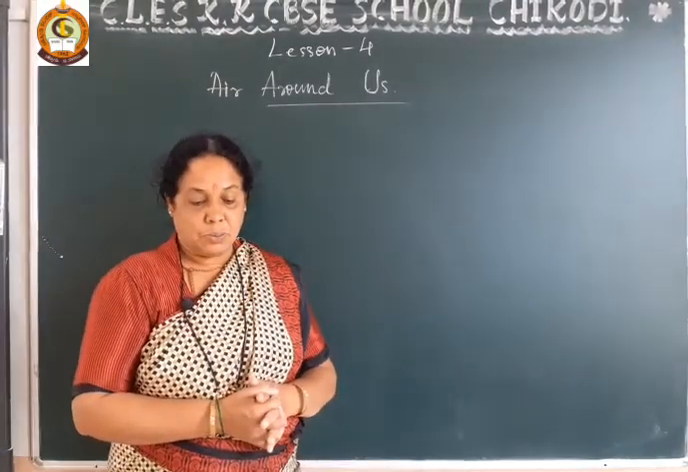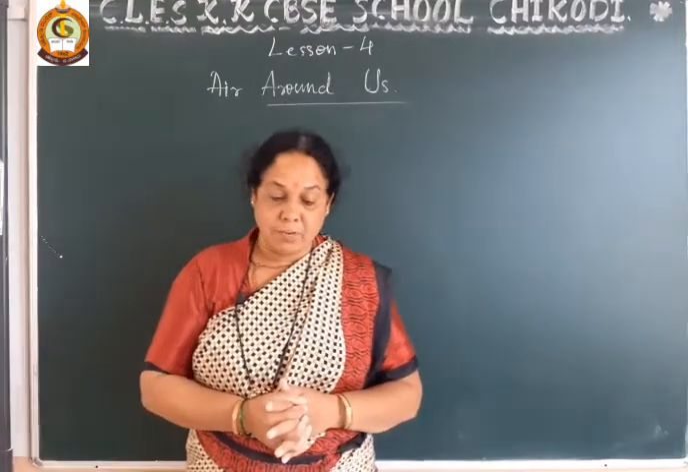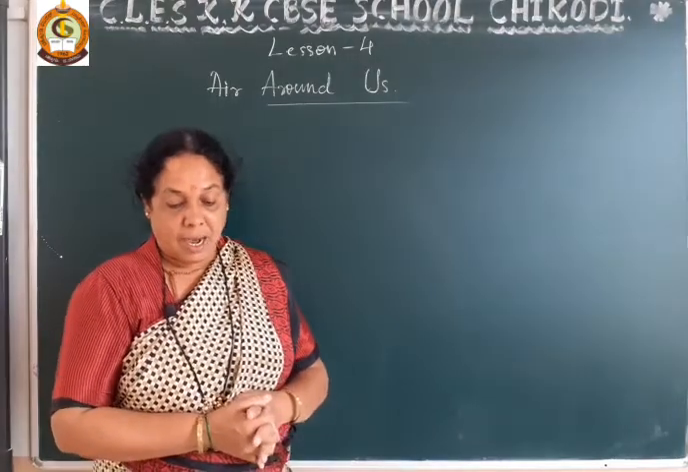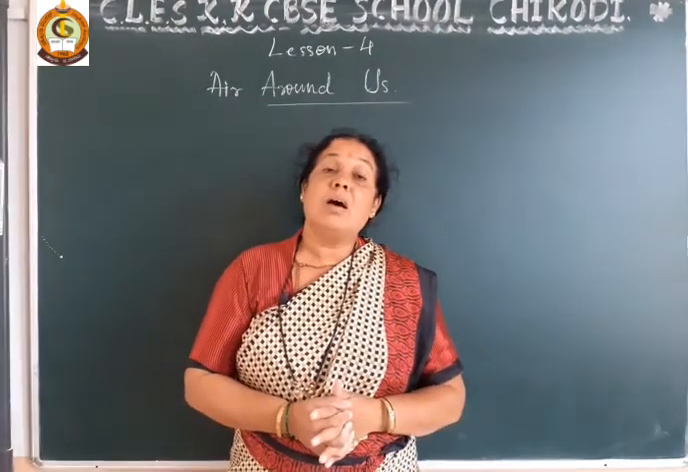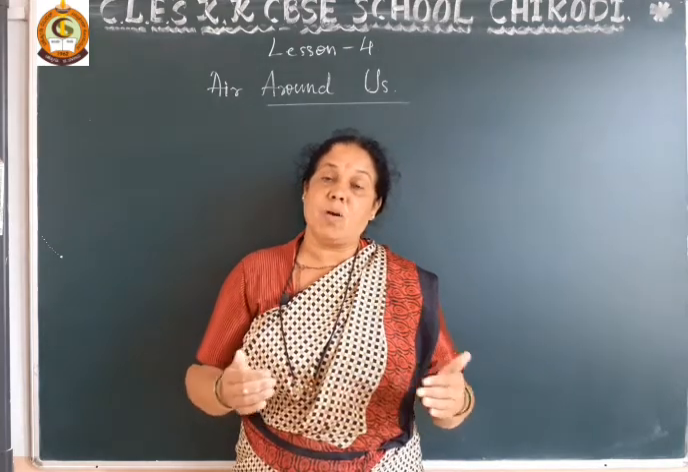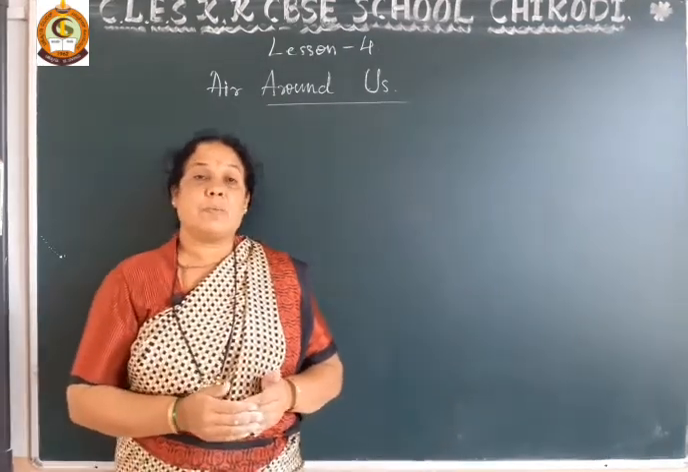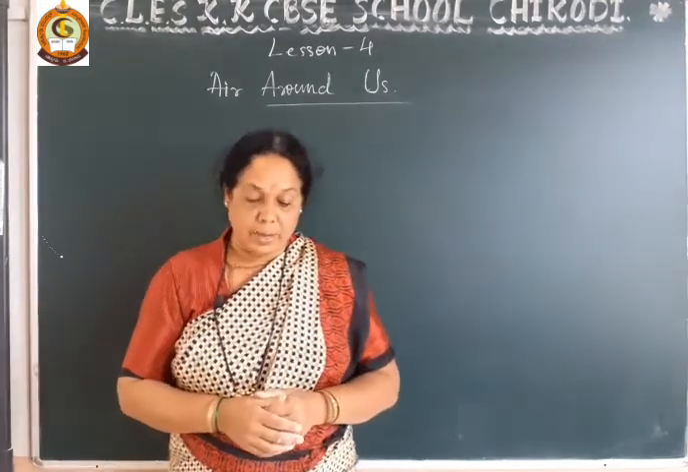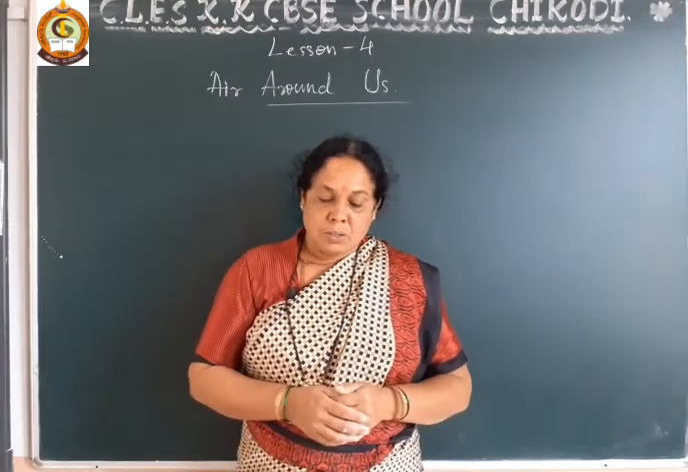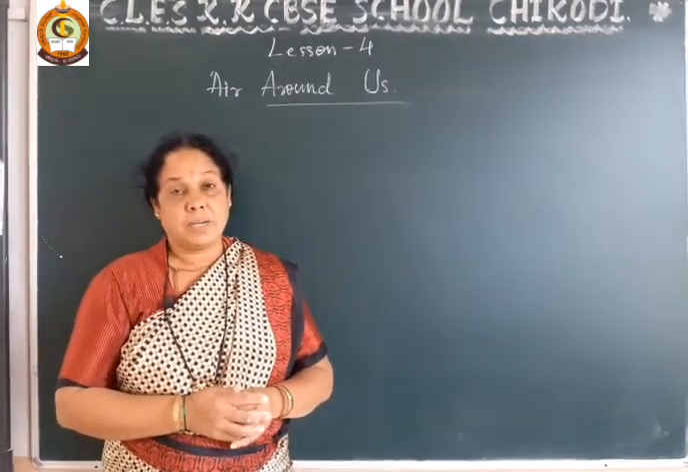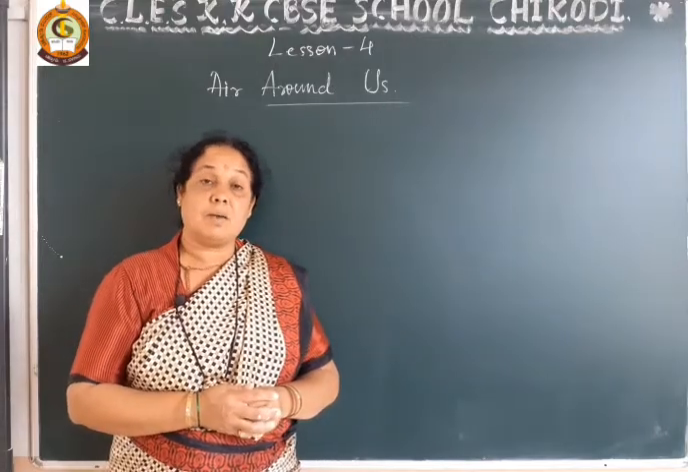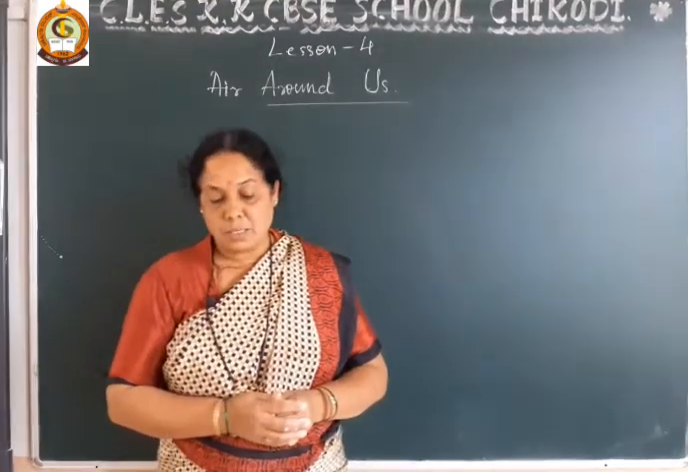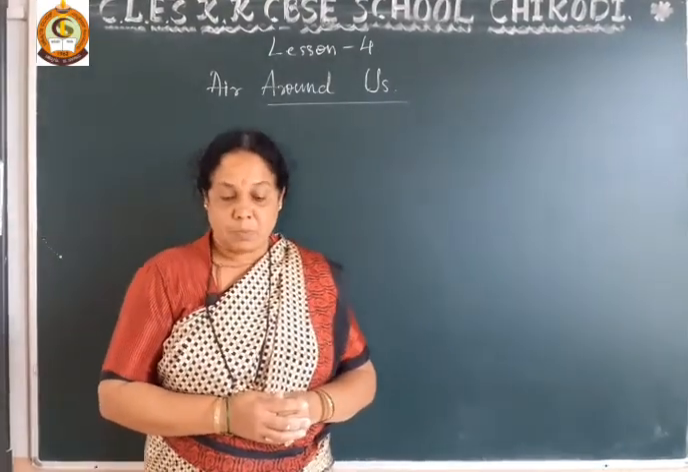The air around the earth is a mixture of gases like nitrogen, oxygen and carbon dioxide. These gases together form the earth's atmosphere. The earth's atmosphere prevents the earth from getting very hot or very cold. Nitrogen forms about 78%, oxygen is about 21%, carbon dioxide is about 1%. All this together forms the atmosphere.